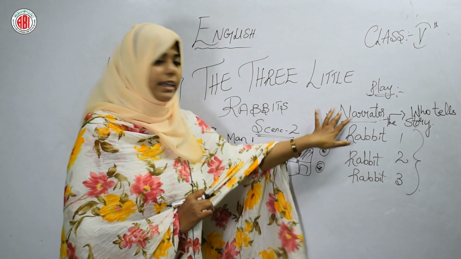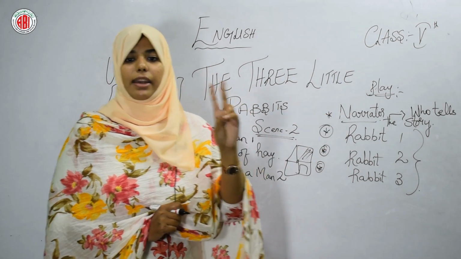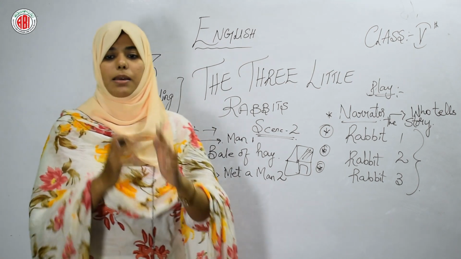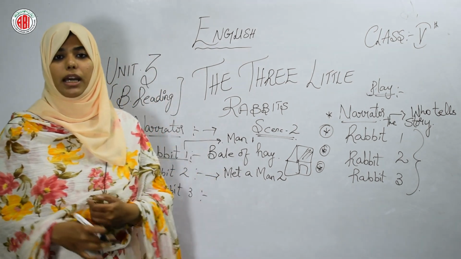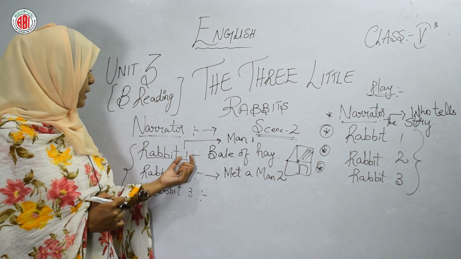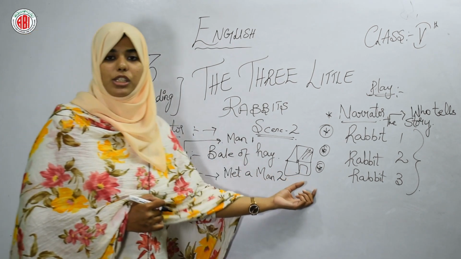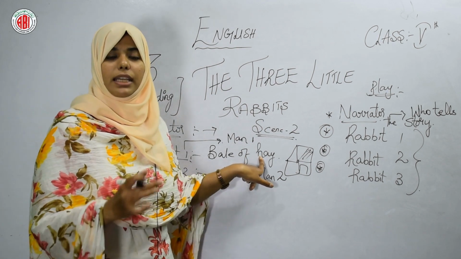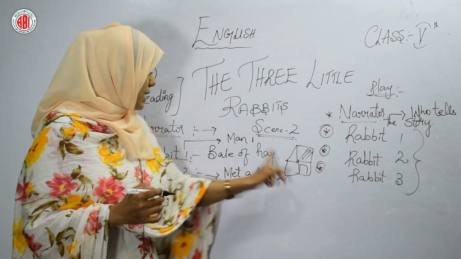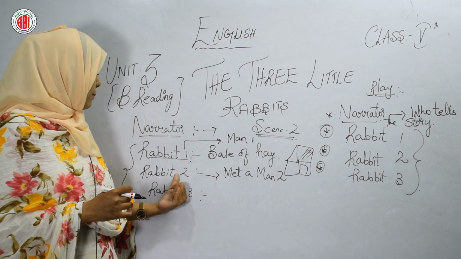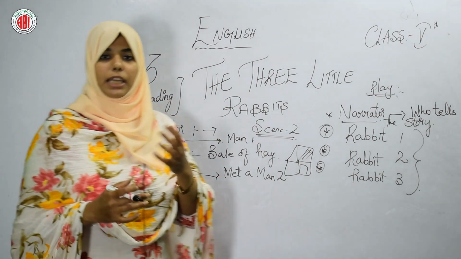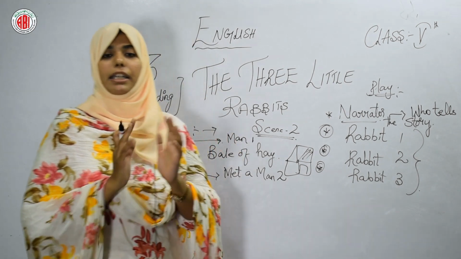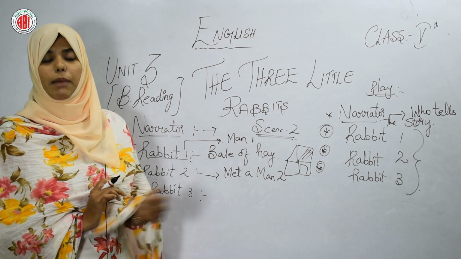So what did the narrator say? Then the second little rabbit built his house which is made up of sticks, a bundle of sticks. Here what are we getting? What did the first rabbit do? He made a house which is made up of hay. Hay is nothing but dry grass. He made the house of this hay. How is rabbit 2 making the house? He is making the house while taking the bundle of sticks. Rabbit 2 built a house of sticks.